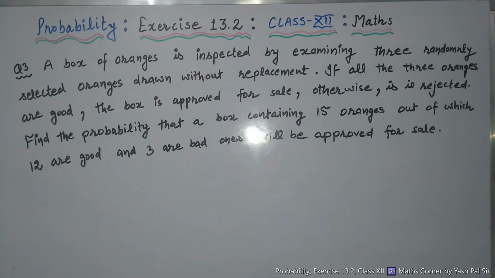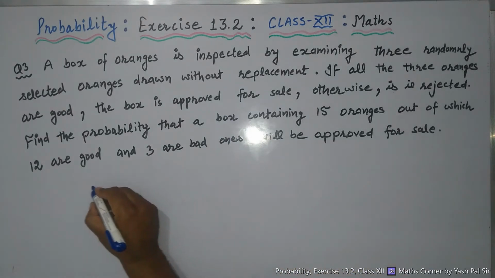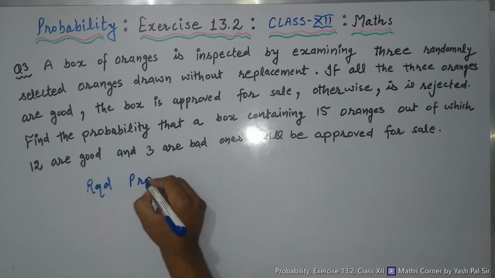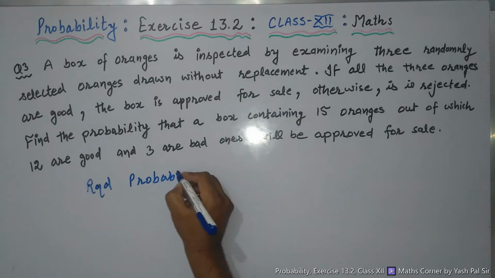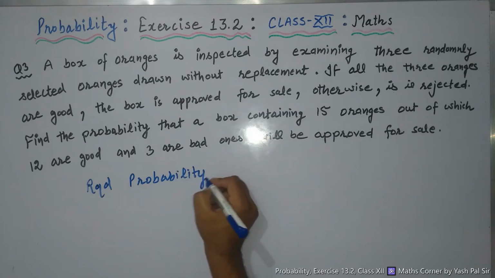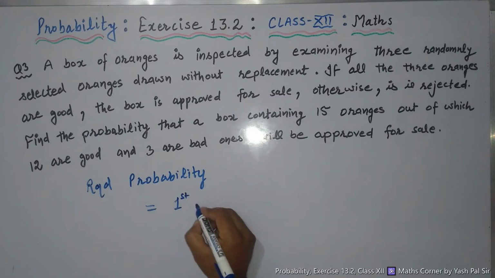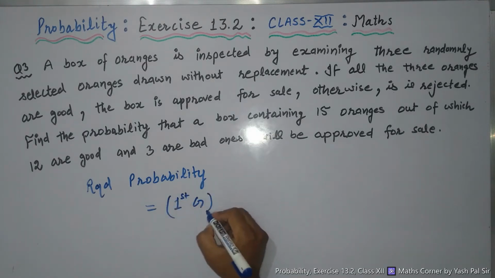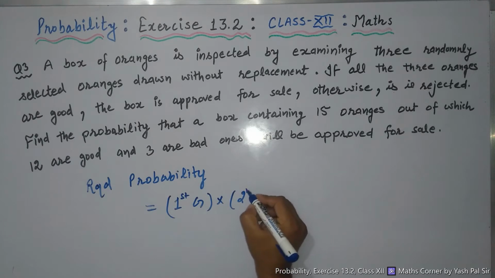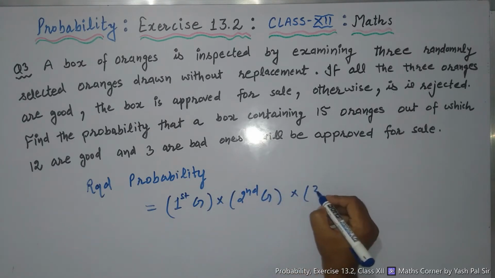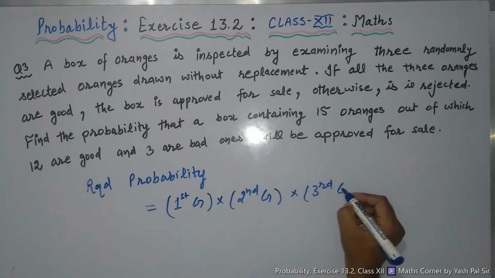So let us see how to solve this question. First of all, the required probability is equal to first is good, into second is also good, into third is also good, right?